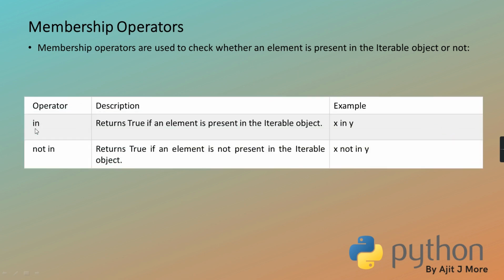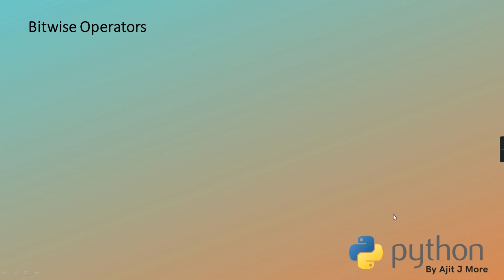So X in Y: if your X is present in this Y, where Y is an iterable object and X is an element, it will return true, otherwise false. And the complement of in is not in. If your X is not in Y, it will give true, and if it is present in Y, it will give false. The opposite of it.